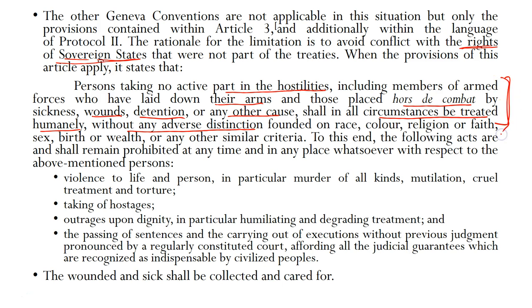This is what India would be pushing for. To this end, the following acts are and shall remain prohibited at any time and in any place whatsoever with respect to the above mentioned persons: violence to life and person, in particular murder of all kind, mutilation, cruel treatment and torture, taking of hostages, outrage upon dignity, in particular humiliating and degrading treatment, and passing of sentences and carrying out of executions without previous judgment pronounced by a regularly constituted court, affording all the judicial guarantees which are recognized as indispensable by civilized people.